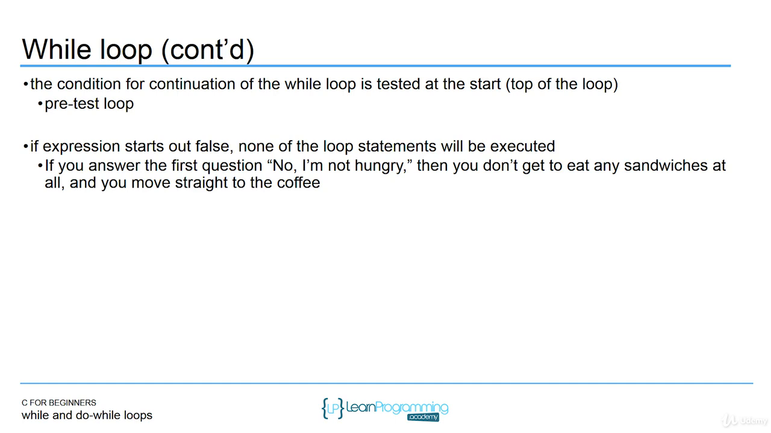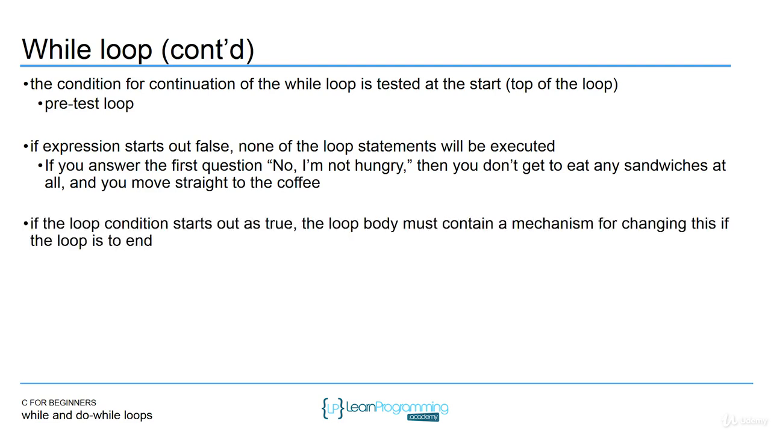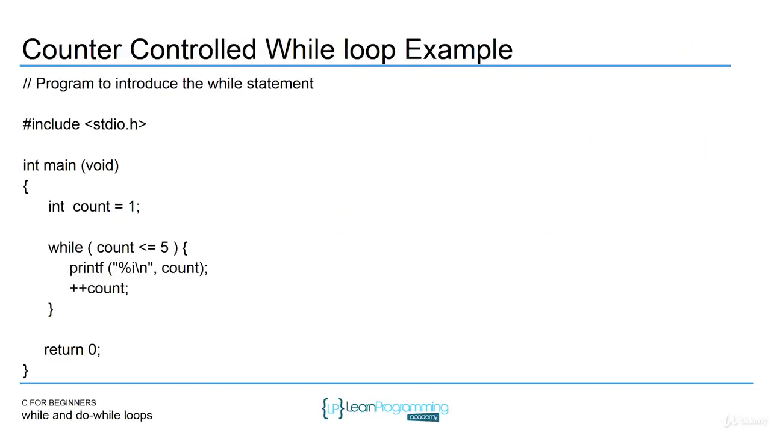So if you answer the first question, no, I'm not hungry, then you're never going to eat any sandwiches. You're going to move straight on to coffee or the next line of code. You're not going to enter the body of the loop. If the loop condition starts out as true, the loop body must contain a mechanism for changing this if the loop is to end. Otherwise, you're going to have an infinite loop. So with the for loop, where you modify the loop control variable in a single statement, it's the same thing in the while loop, except you have to do it in the body. So the while loop is going to initialize the loop control variable somewhere, and then it's going to modify it inside the body of the code.